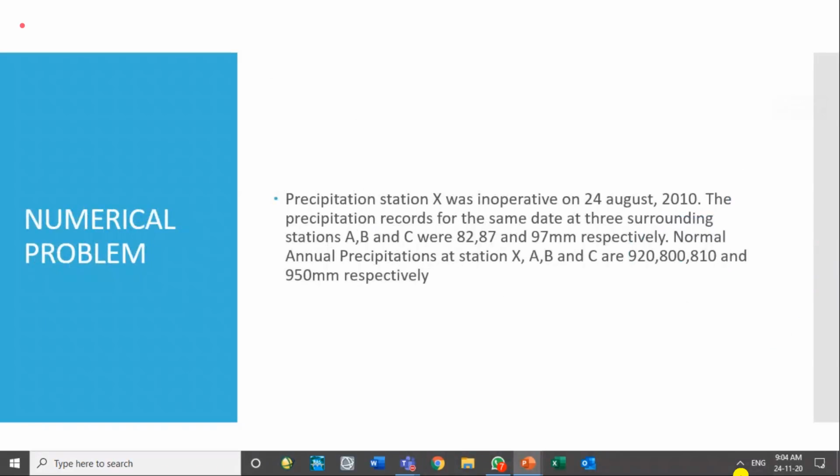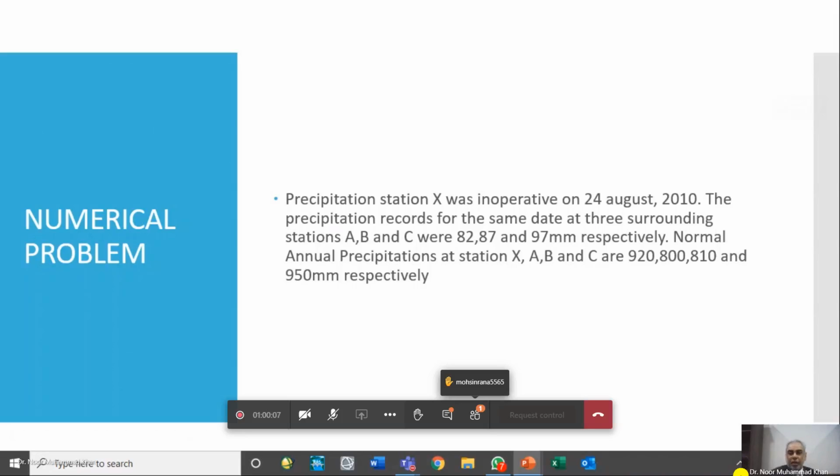We cannot directly answer which method we should go for. We have to check whether the normal annual precipitation of index stations A, B, and C are within 10% higher or 10% lower than the NAP of X station. NAP of X is 920.